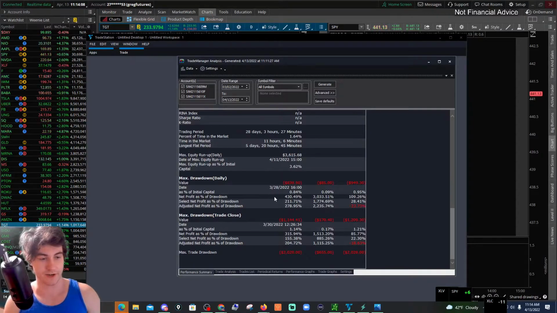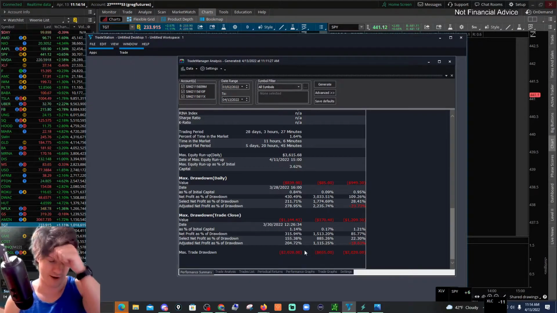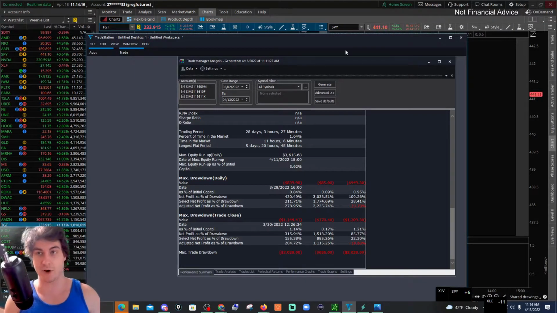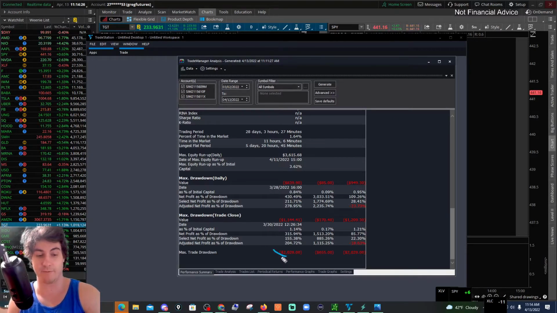We can see over here, max trade drawdown is really important. So at what point was trading the worst? And at one point I was drawing down by $2,000. I did not lock in that loss, but it's important to notice that had things gone south, that could have been a realized loss. So it's important to keep your max trade drawdown as low as possible when we're trading.